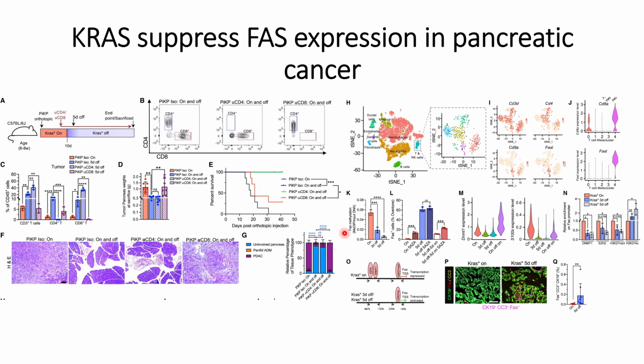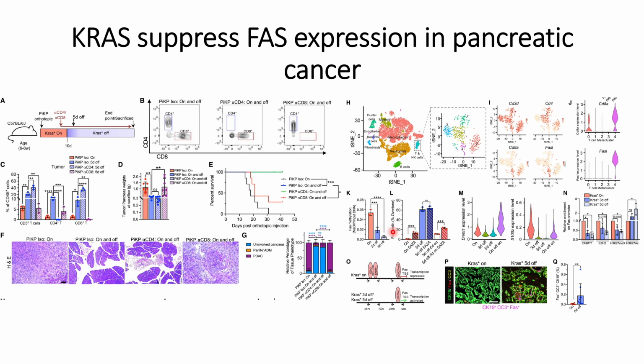So in order to check that, they checked the FAS promoter methylation in different conditions. What they found out is, when the KRAS mutations are on, the methylations are high, which leads to the suppression of these FAS receptors. But when the KRAS mutations are off, the methylation of this FAS promoter region goes down. That can be seen here.